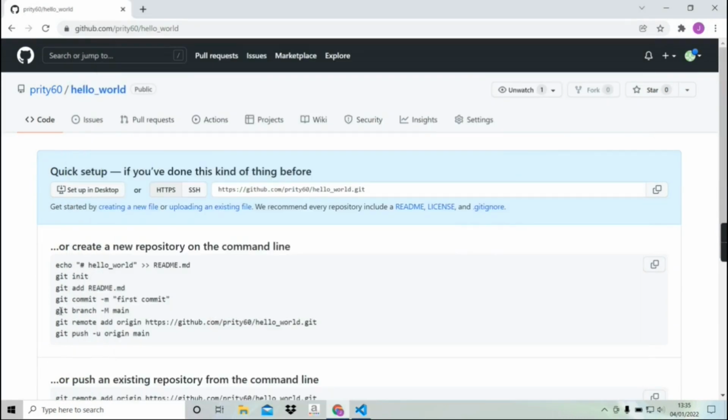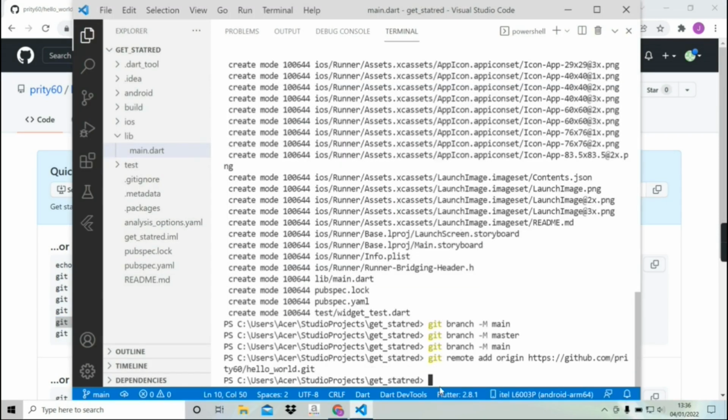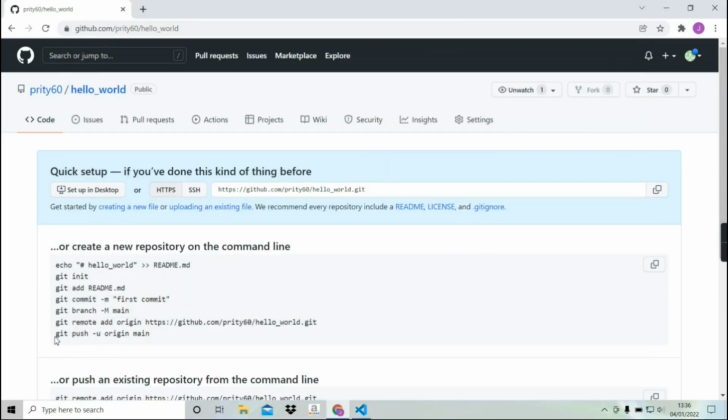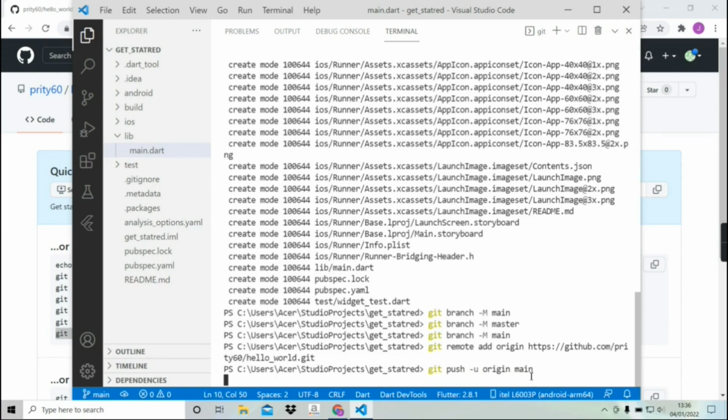Now we will copy the next command to add the remote repo on the main branch and enter this command. Now the remote repo has been added to the main branch. Now at the main branch we will push our code to the remote repo. So I'm going to copy the command to push. The command is git push -u origin main. I'm going to enter this command.